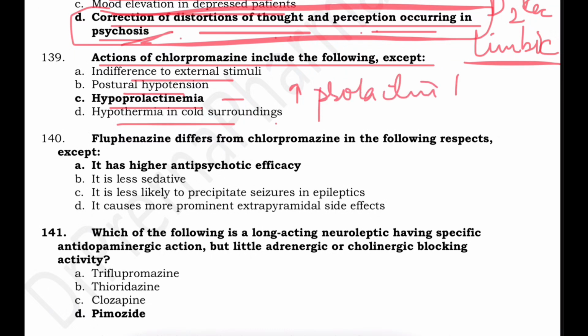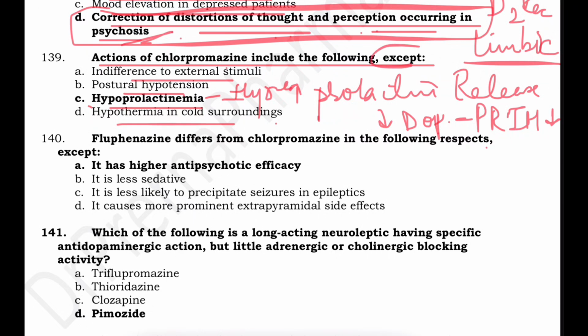Because the prolactin release inhibitory hormone is actually dopamine. Now when an antipsychotic is given they will reduce this dopamine. So as dopamine reduces, PRIH decreases, so there will be increased prolactin. So there is in fact hyperprolactinemia. So when they are asking except, the answer is this.